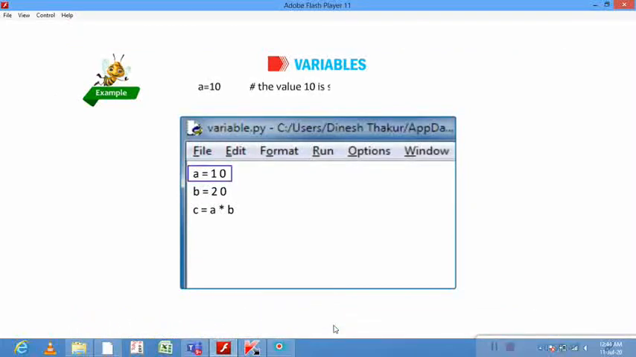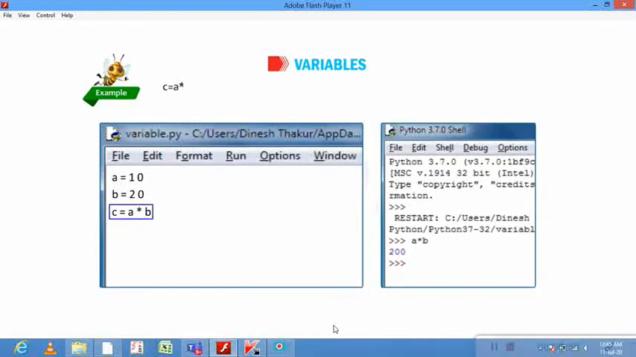A is equal to 10. The value 10 is stored in the variable A. B is equal to 20. The value 20 is stored in the variable B. C is equal to A multiplied by B. The product of A and B, that is 10 into 20, that is 200, is stored in the variable C.